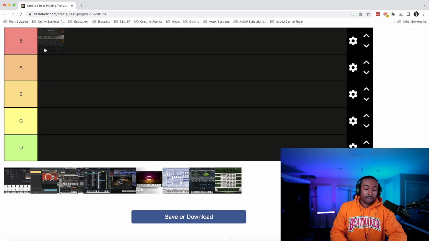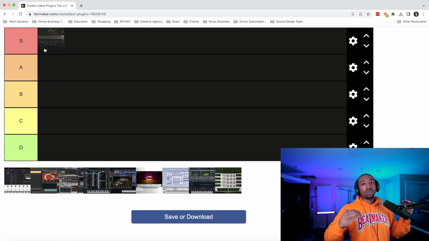And lastly, price. This is the tricky part, because if you don't know what you're buying when it comes to Ample Sound, you may buy one that, you just don't know what to buy. There's just so many, and they're all around $100. So it can be pretty pricey for somebody coming in, buying each plugin like it's a real instrument. So I would recommend doing the research. I would say price matters because you have to do research before you buy. So for that, I'm going to pull it down to A tier, but it's like A and S at the same time.